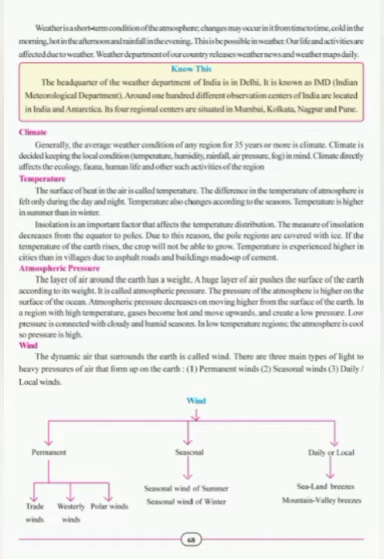Climate. Generally, the average weather condition of any region for 35 years or more is climate. Climate is decided keeping the local condition, that is temperature, humidity, rainfall, air pressure, fog in mind. Climate directly affects the ecology, fauna, human life and other such activities of the region.